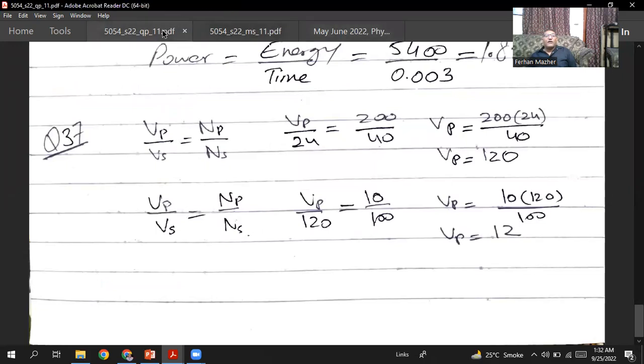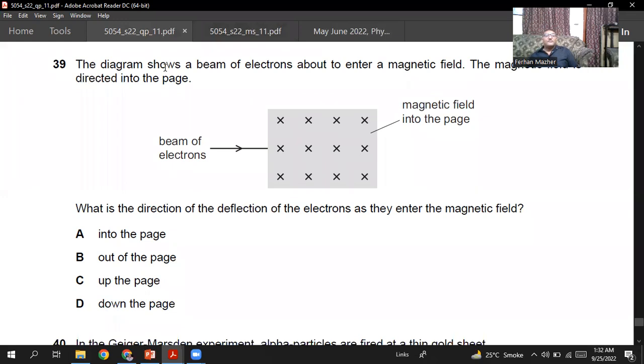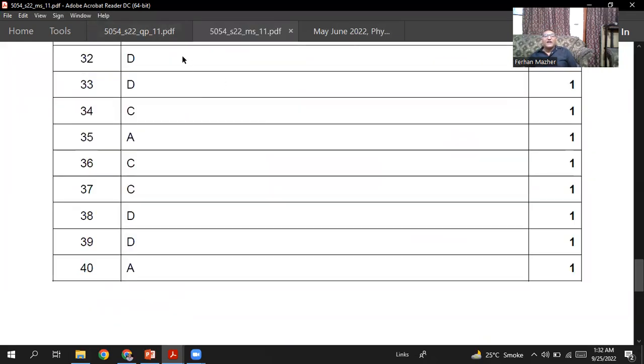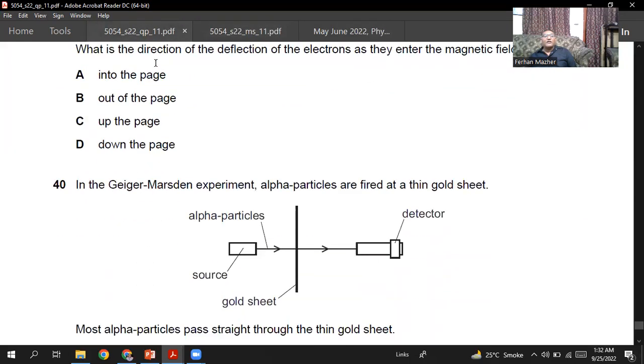So where are the options? Down the page, D is the right option. Question number 39, D is the right option.